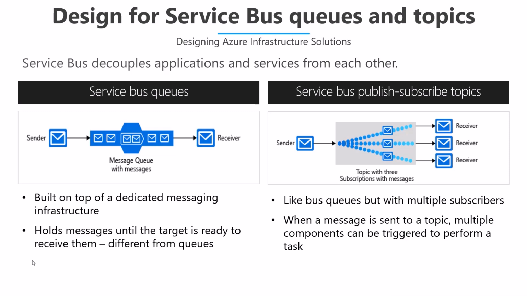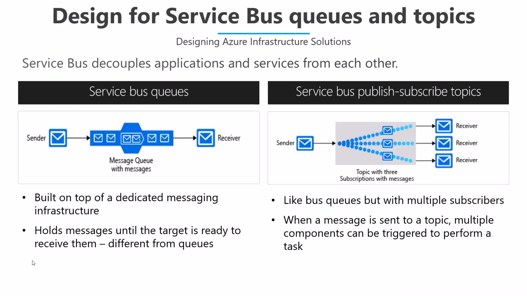It is something like a service bus queue, but in this case, the topics are going to have multiple receivers. If you have a sender, which I normally call a publisher, sending a message, then automatically that message is going to be duplicated multiple times, depending upon how many receivers, or I can say subscribers, there are. Depending upon the number of subscribers, we will have multiplication of that particular message.